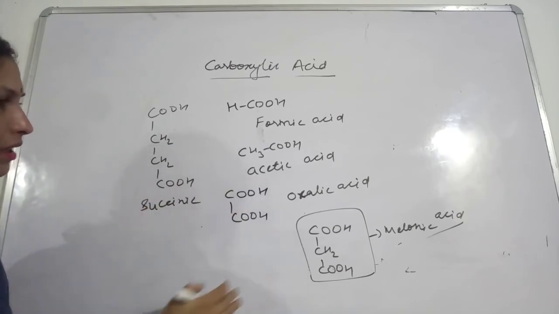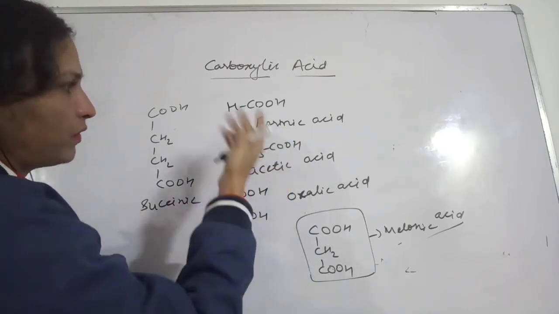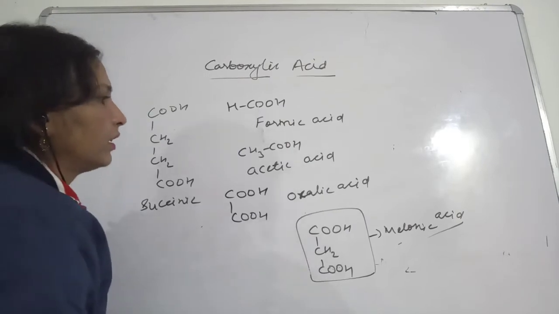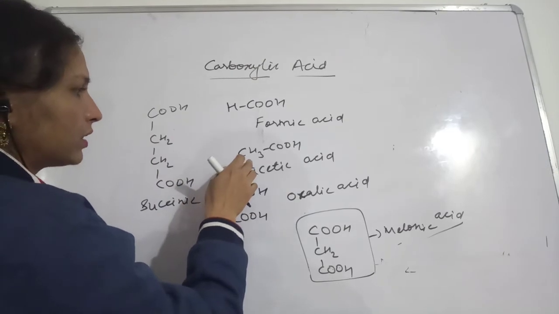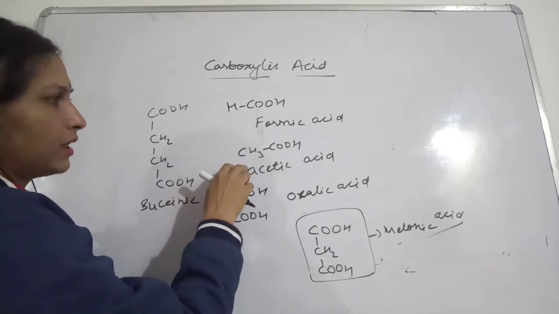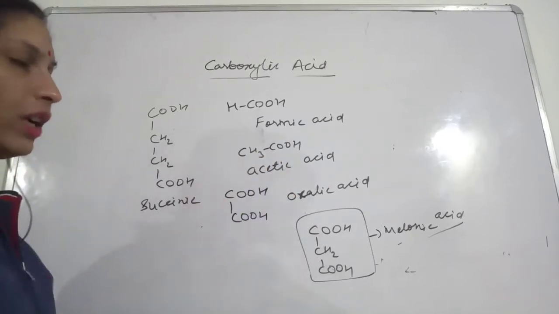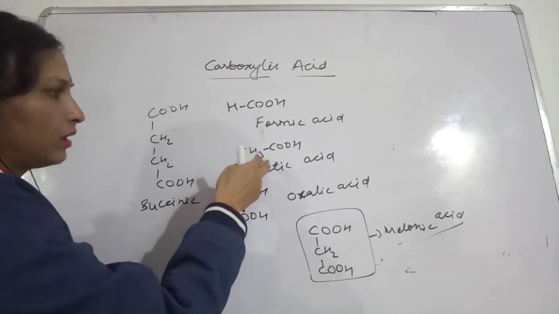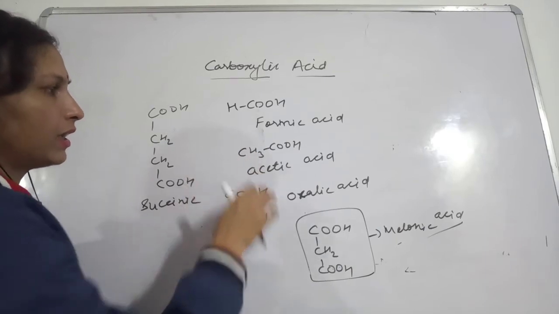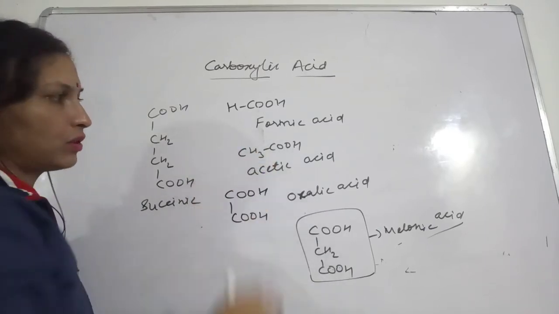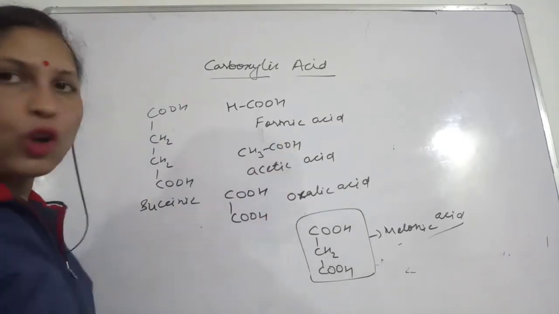See, again, starting from this, this is formic acid, acetic acid. Many times you will use this, so you won't forget. In this case also, if you are having the alkyl groups along with this COOH, then that will be called propanoic acid. If 4, then butyric acid, and then 5, in that case we will say valeric acid. So like this the common names are.